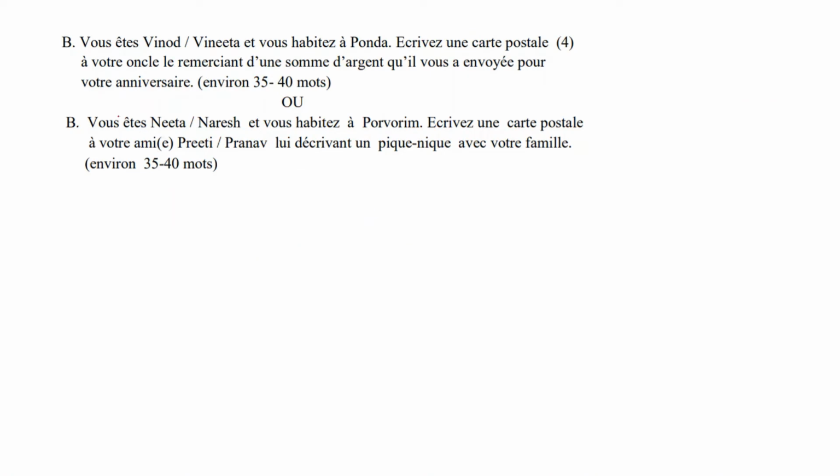The next question is 7B, which you have to write carte postale. For this batch specifically, you have to write 1 out of 2 carte postale, meaning both the options are the same thing. Just the topics will differ. So let's read the first one. Vous êtes Vinod, Vinita, name. Vous habitez à Ponda, place. Écrivez une carte postale à votre oncle. Person is given here. Le remercions d'une somme d'argent qu'il vous a envoyé pour votre anniversaire. For a sum of money that he has sent you for your birthday.